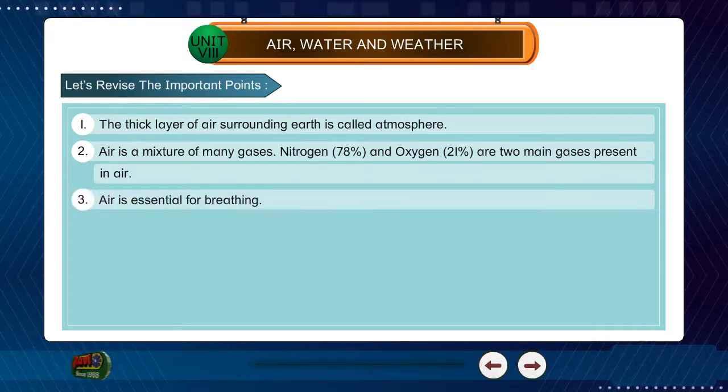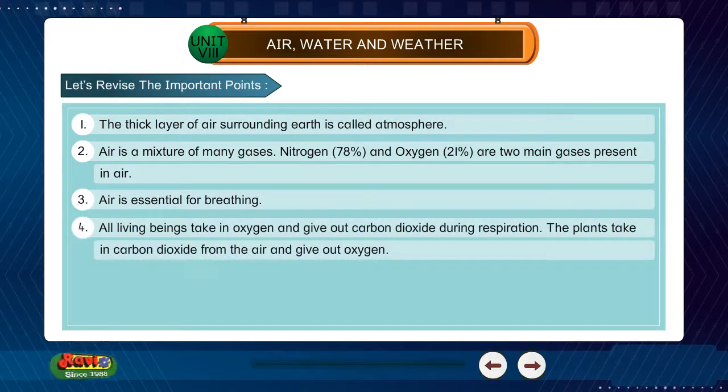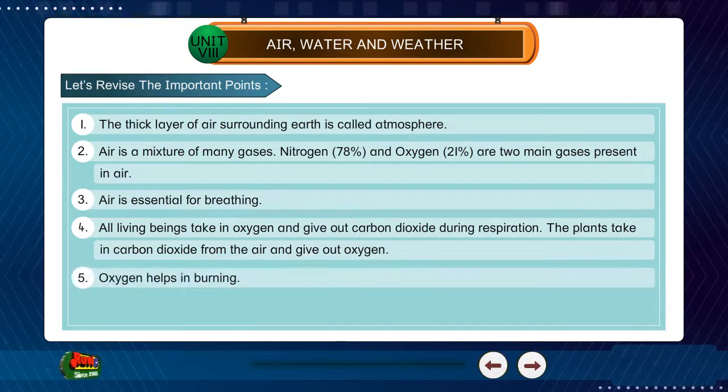Air is essential for breathing. 4. All living beings take in oxygen and give out carbon dioxide during respiration. The plants take in carbon dioxide from the air and give out oxygen. 5. Oxygen helps in burning.